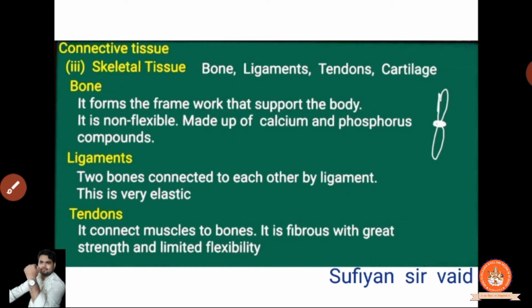Ligament. Two bones connect to each other by ligament. This is very elastic. This portion you can observe. Clear? So this is one bone, this is another bone, and between them there is the presence of what? Ligament, and it is very elastic. Now the tendon, it connects muscles to bone. Clear? And it is fibrous with great strength and limited flexibility.